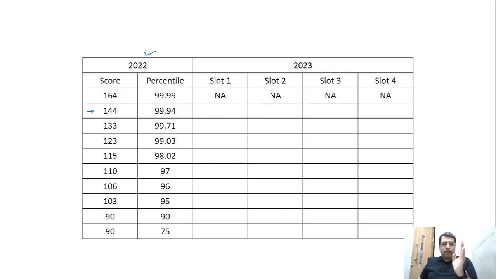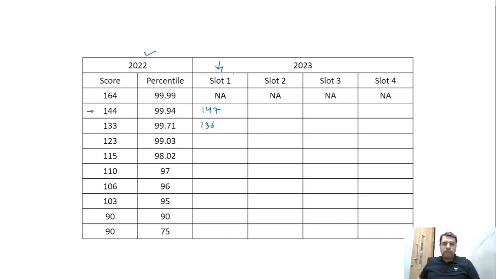Now we have observed that slot 1 was easier as compared to last year. That means for this particular slot, to get 99.94, you should have attempted more marks, let's say 147 or 148. Similarly for 99.71 you should have 136.